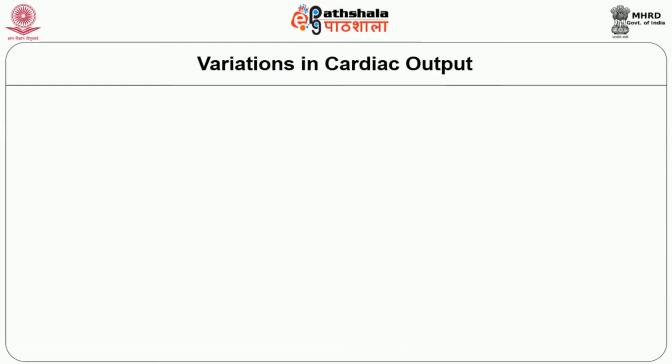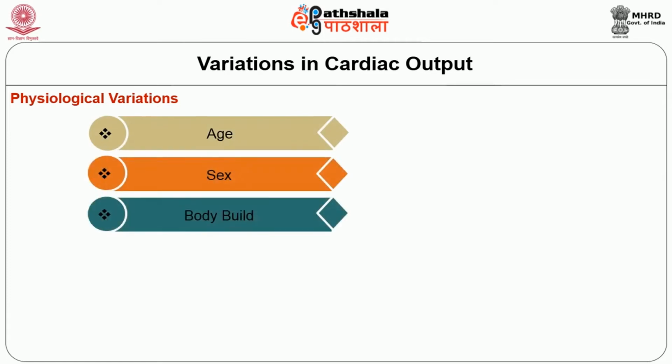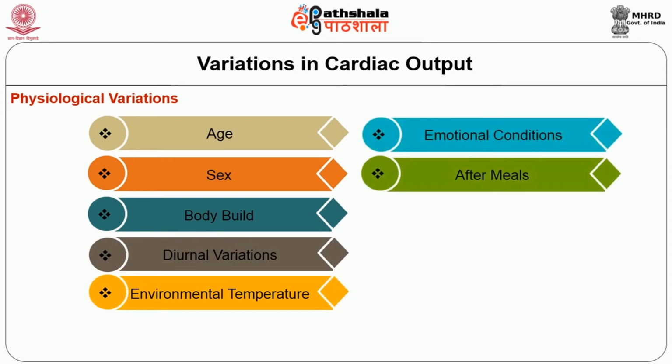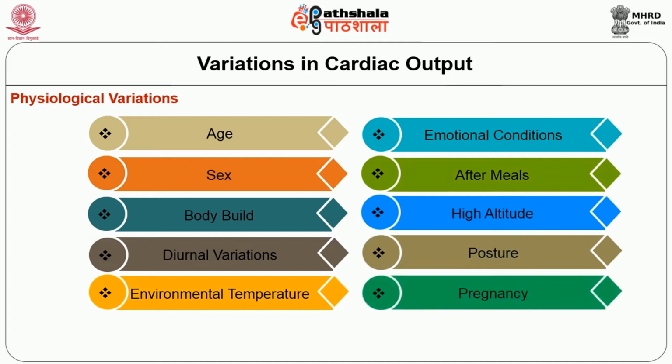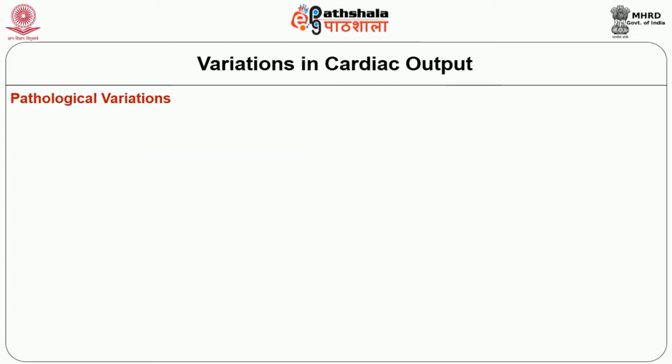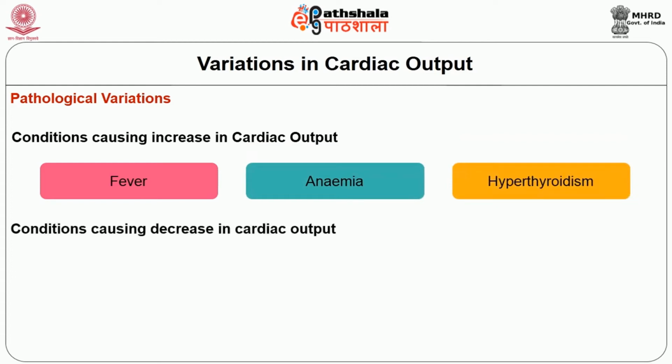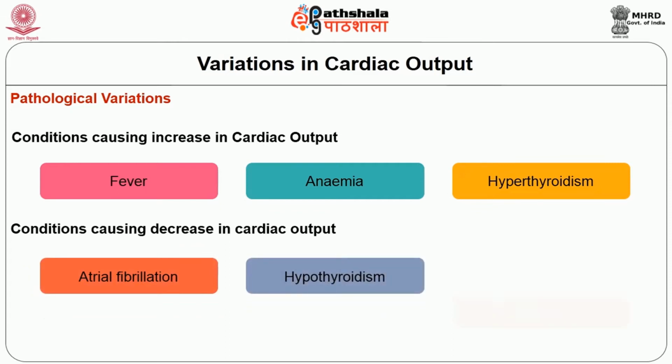Now, we will see the variations in cardiac output. Variations in cardiac output occur in physiological variations like age, sex, body build, diurnal variations, environmental temperature, emotional conditions, after meals, high altitude, posture, pregnancy, and sleep. Similarly, pathological variations occur in conditions like fever, anemia, hypothyroidism. Conditions causing decrease in cardiac output are atrial fibrillation, hypothyroidism, shock, hemorrhage, congestive cardiac failure, myocardial degeneration, or incomplete heart block with coronary sclerosis.